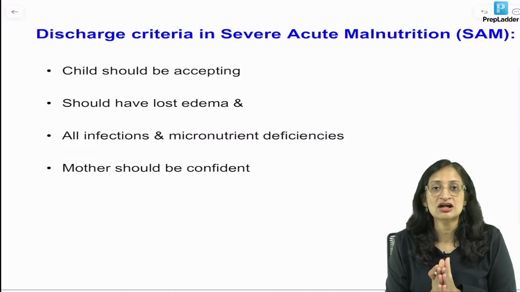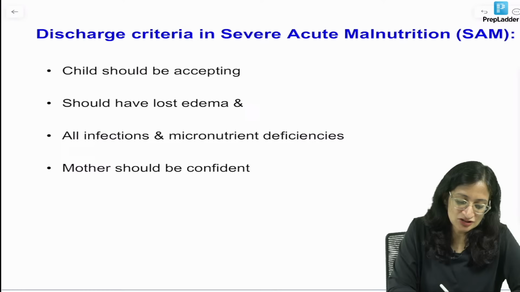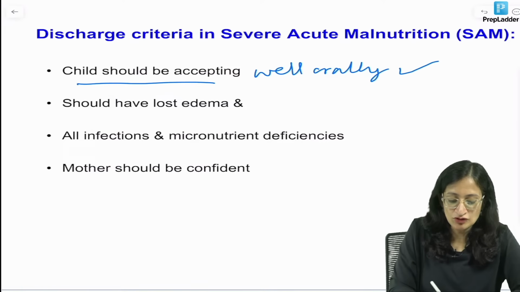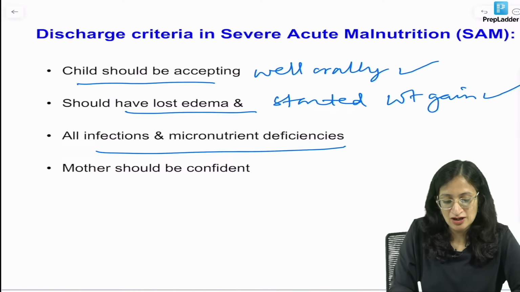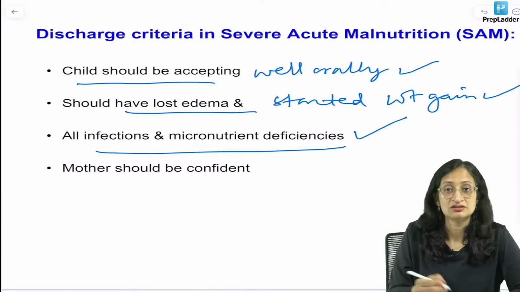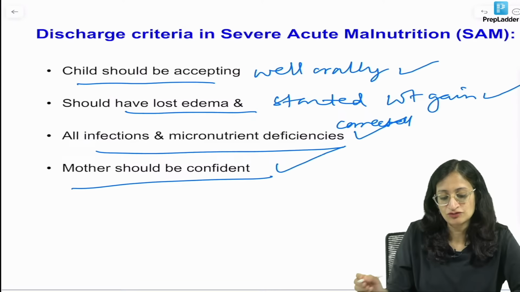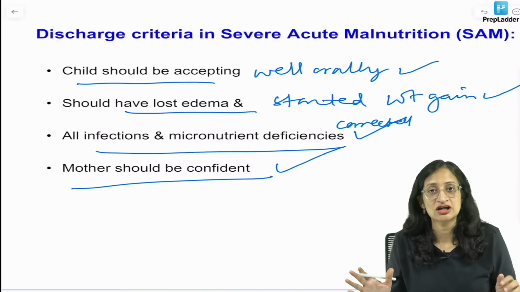Discharge criteria in a child with severe acute malnutrition, okay. The child should be accepting well orally. The child should have lost edema and started weight gain. All infections and micronutrient deficiencies corrected. The mother should be confident of taking care of the child at home. Only if all 4 criteria are satisfied, then you discharge the child from hospital.